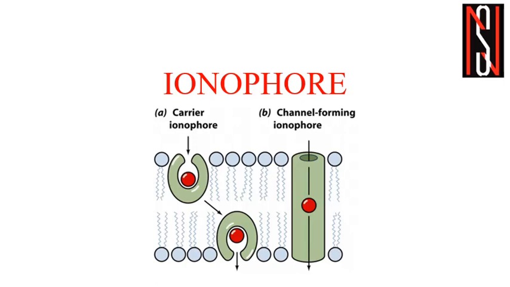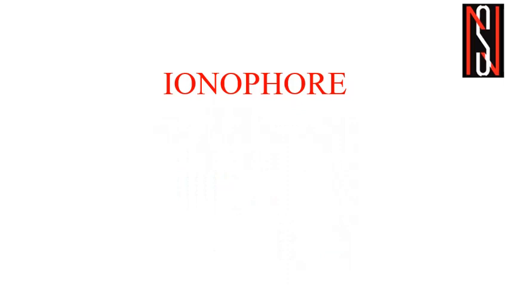With the hydrophobic groups in contact with the acyl groups of the membrane, the ionophore will be able to dissolve and diffuse to the opposite side of the membrane, and thus it will be soluble in the cell membrane.